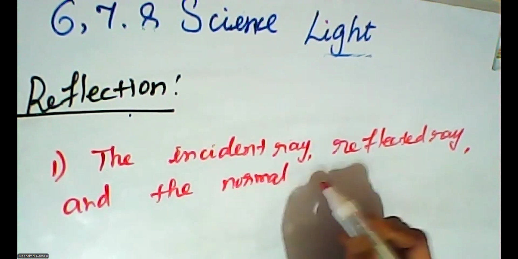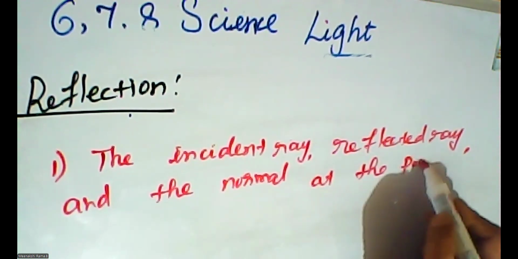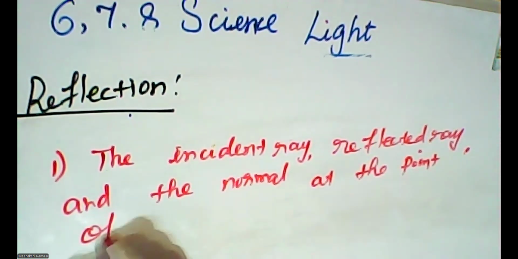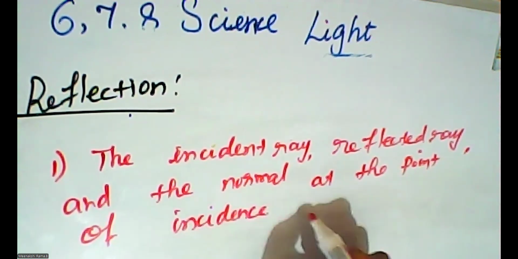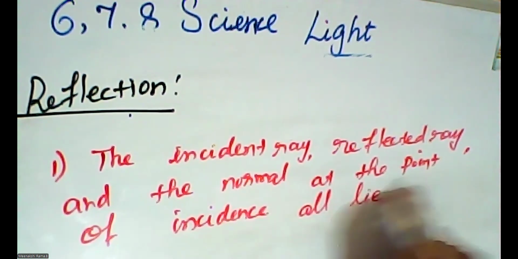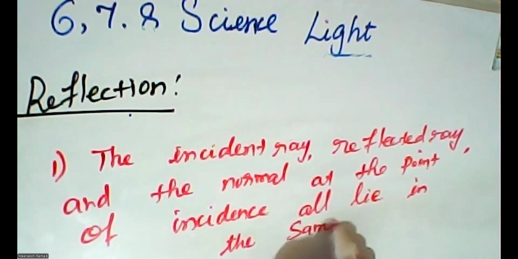At the point of incidence, that is the normal. All lie in the same plane only. This is the first point.